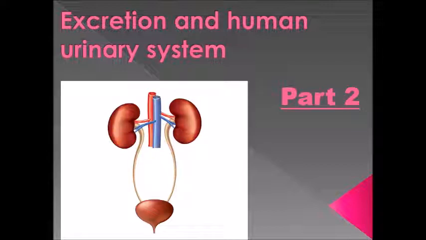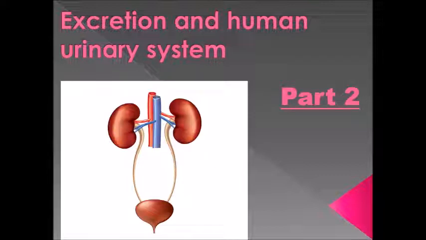And we said that the solid waste is the undigested food and it's stored in the large intestine, which is a part of the digestive system. So today we will not talk about the solid wastes. We will talk about excretory materials because the urinary system helps you to get rid of excretory materials.